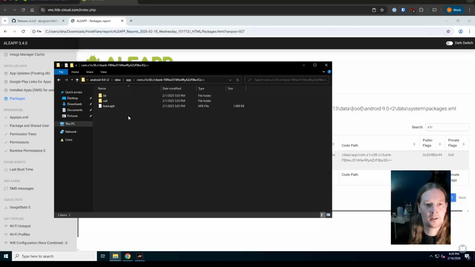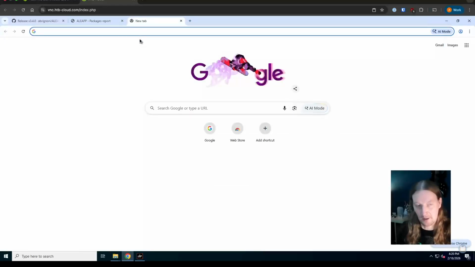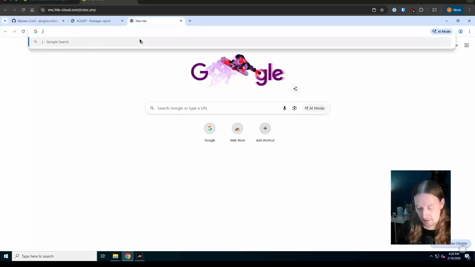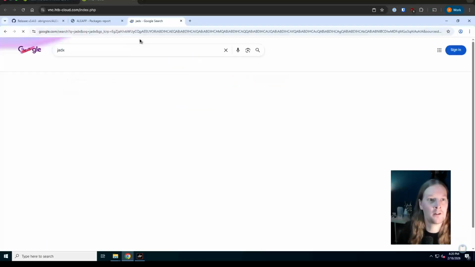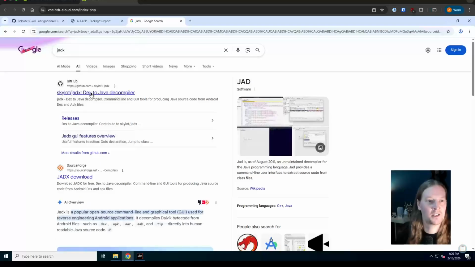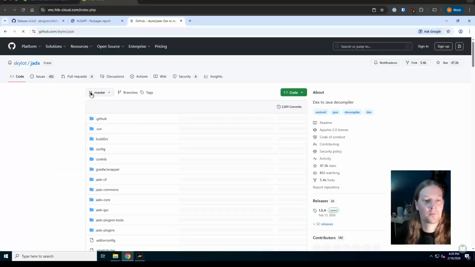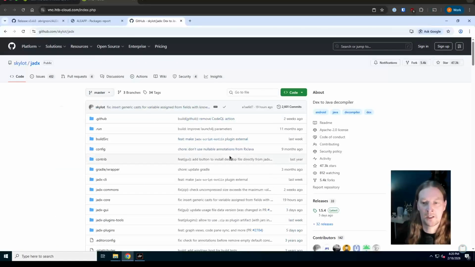And then, okay, so here is our APK file. We can't just analyze that as it is. We need to get something that is able to decompile that. And a good tool to do that for Android applications is JADX. So just find that on GitHub here.